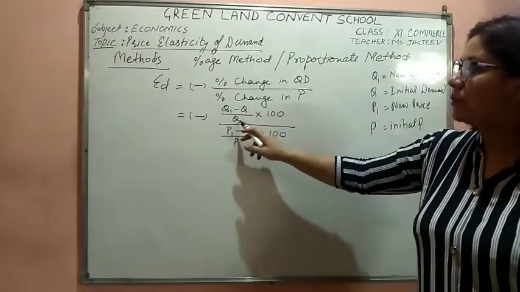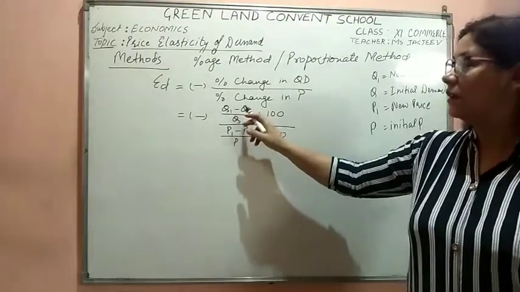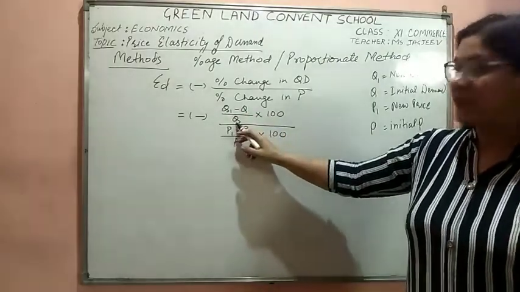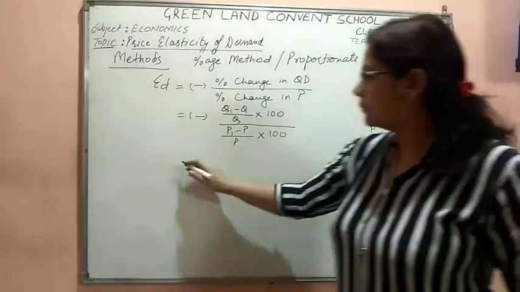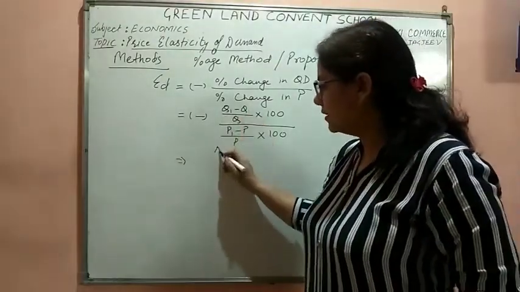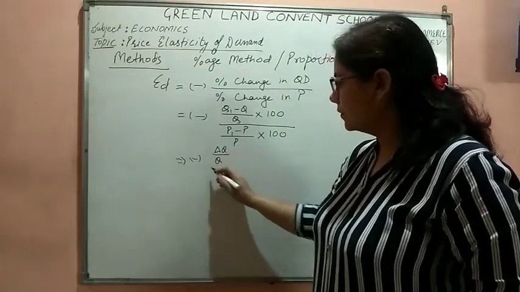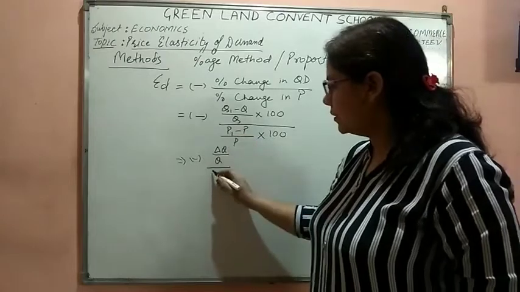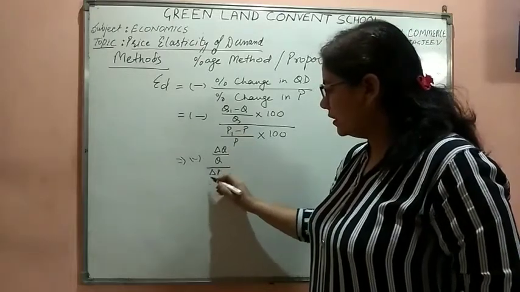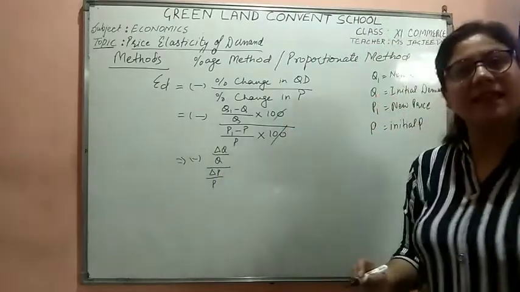Q1 minus Q upon Q into 100. It means new demand minus initial demand, divided by initial demand into 100. Now what will happen? Q1 minus Q could be written as delta Q upon Q. Here P1 minus P could be written as delta P over P. The into 100 and into 100 cancel.